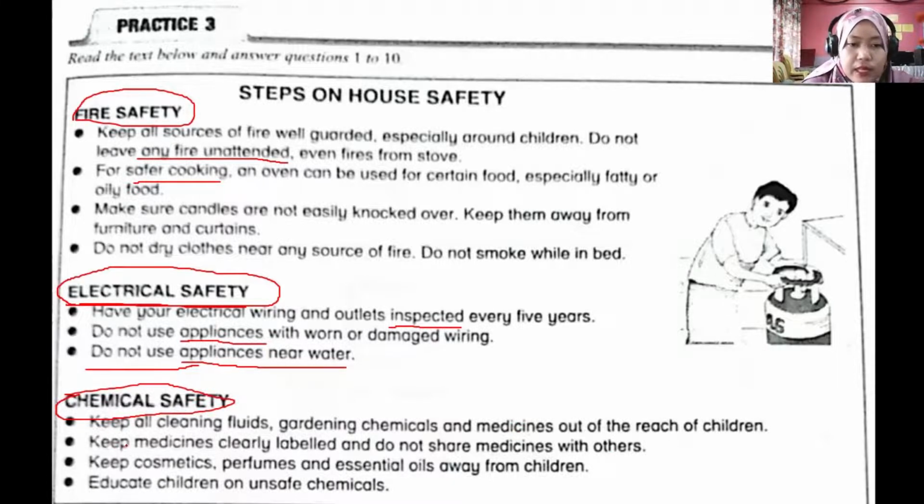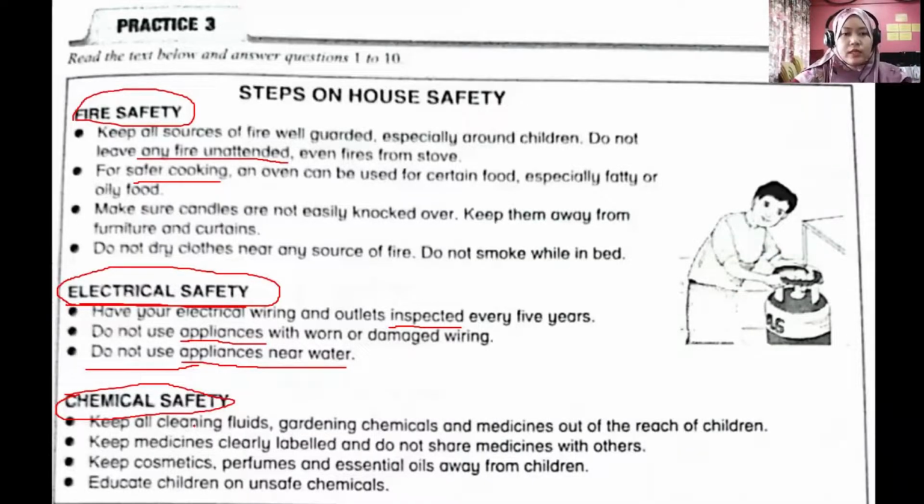And then the next tip, keep medicines clearly labeled and do not share medicines with others. Okay, maksudnya semua ubatan mestilah dilabelkan dengan jelas dan tidak dikongsi. Okay, and the next tip, keep cosmetics, perfumes and